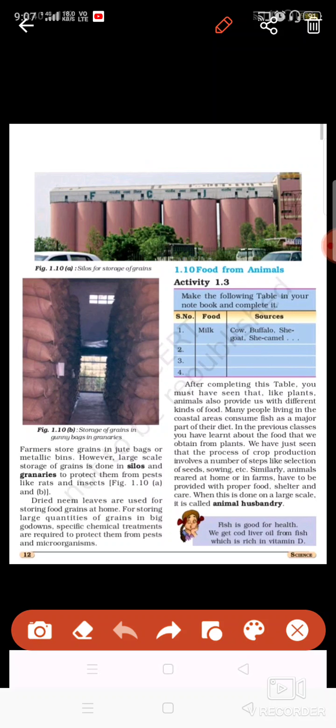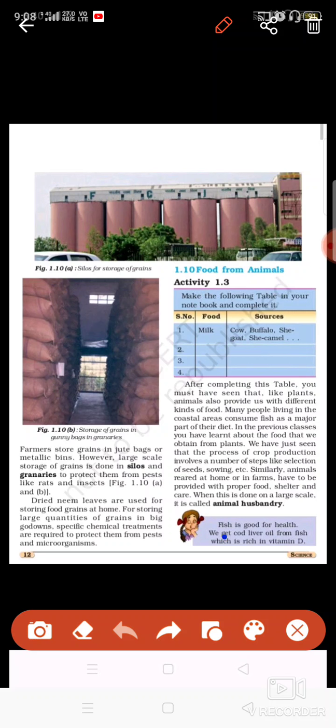Okay, there are basically two kinds of storage houses. One is cold storage and one is normal storage. Cold storage is basically used for vegetables and fruits, because fruits need moisture and they need a lower temperature. That is why these are kept in cold storage, and other kinds of crops are kept in storage areas. These are huge areas in which some crops are kept after harvesting.